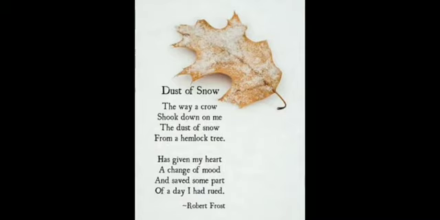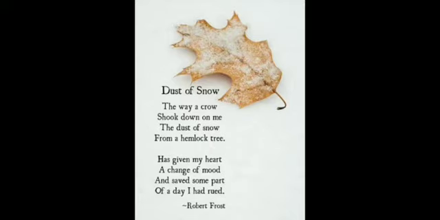But also, his mood has changed. He is not now considering that past thing. Now he has just forgotten the past thing and what happened, and is attending to the present. He is now noticing that some of the snow has fallen. That falling of snow totally changes his mood and saves some part of a day I had rued.